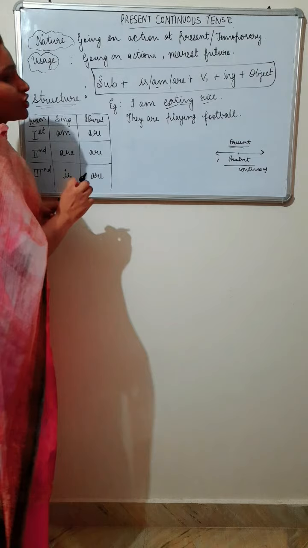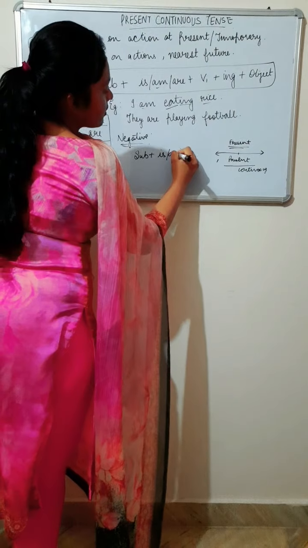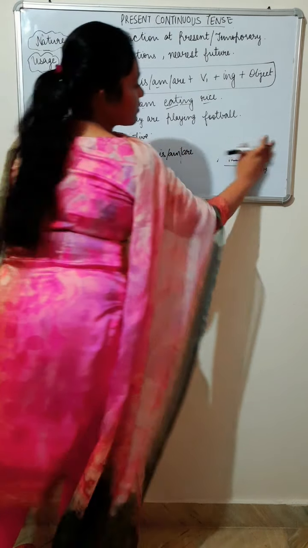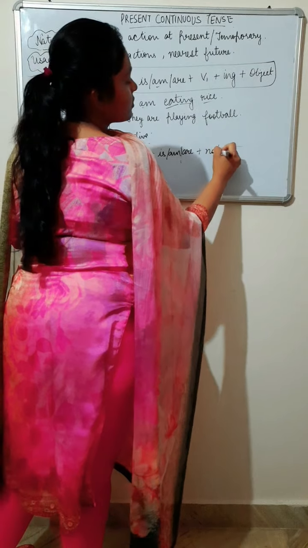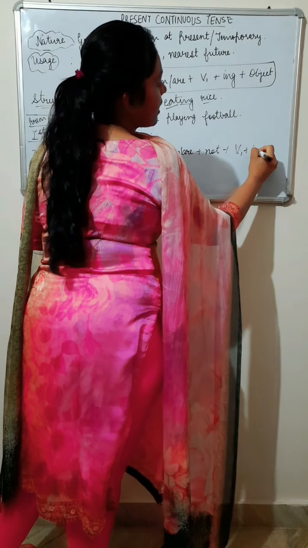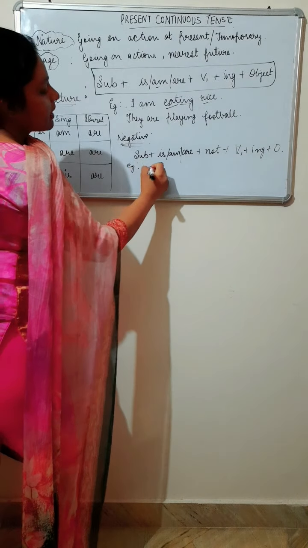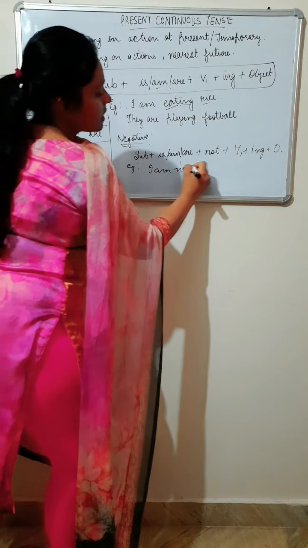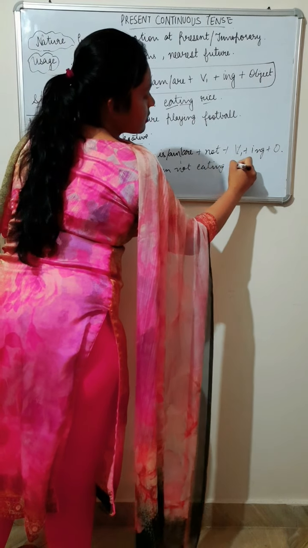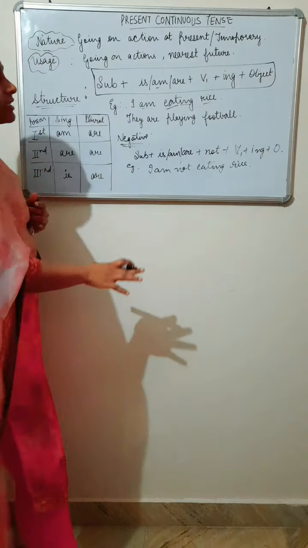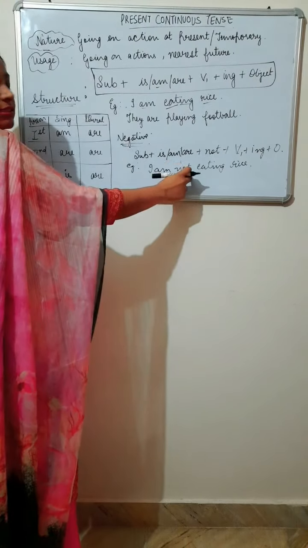Now we'll do negative sentences. What will be the structure for negative sentences? Subject plus is, am, are plus not plus first form of verb plus ing plus object. For example, if I use the same sentences, I will write, I am not eating rice. Okay, is it clear? I am not eating rice. I have only put "not" in the sentence.